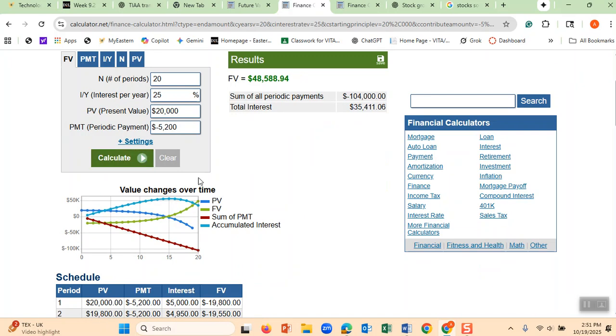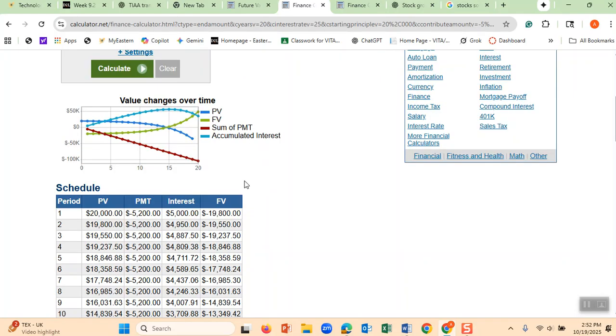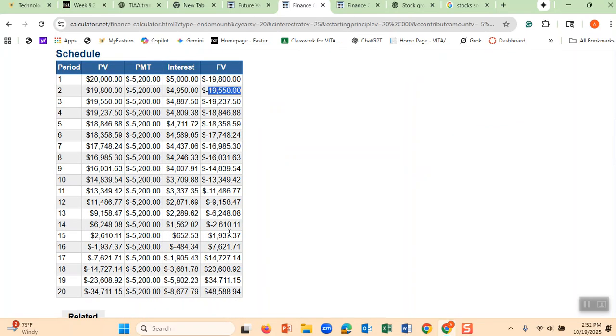Let's see what happens, that they are tricking you. Let me click calculate. This is what will happen. The first year, you will have 19,000. You see, first you had 20,000. A little bit, $200 of it is reduced. Then again, another $200. Let's see what will happen after 14 years. You will be paying off your, almost, do you see here the numbers changing?